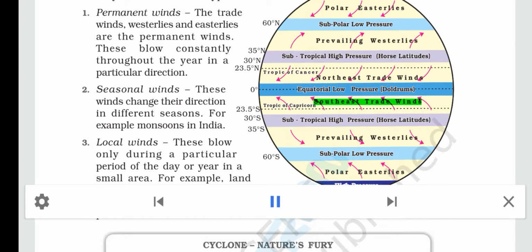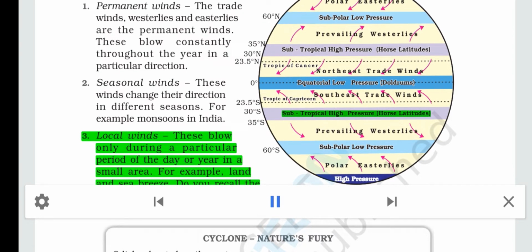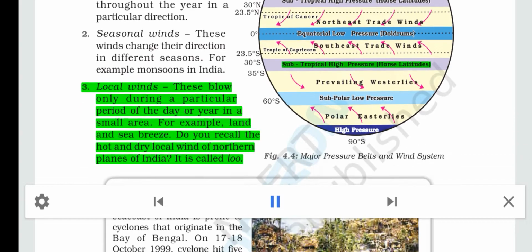South-East Trade Winds. Subtropical high pressure, Horse latitudes. 3. Local winds. These blow only during a particular period of the day or year in a small area. For example, land and sea breeze. Do you recall the hot and dry local wind of northern plains of India? It is called Lu.